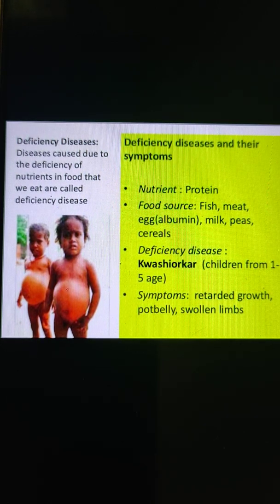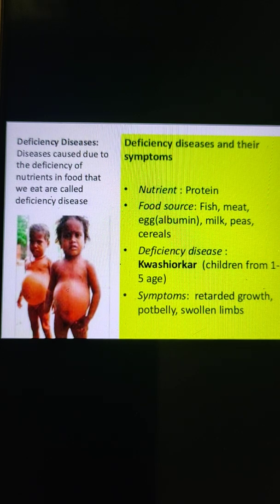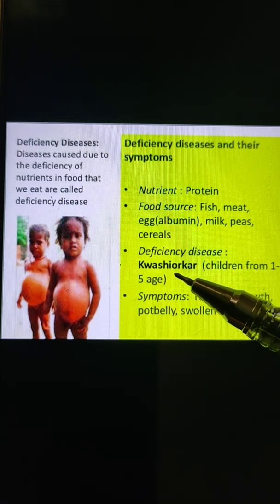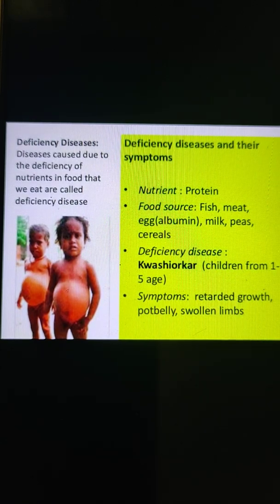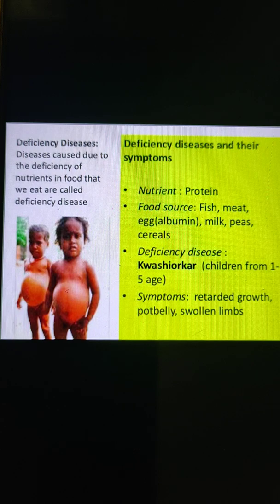And there are two protein energy deficiency diseases. The first one is kwashiorkor, and the next one is marasmus. Kwashiorkor is caused by severe protein deficiency in the diet. This disease generally occurs in children from 1 to 5 years of age.